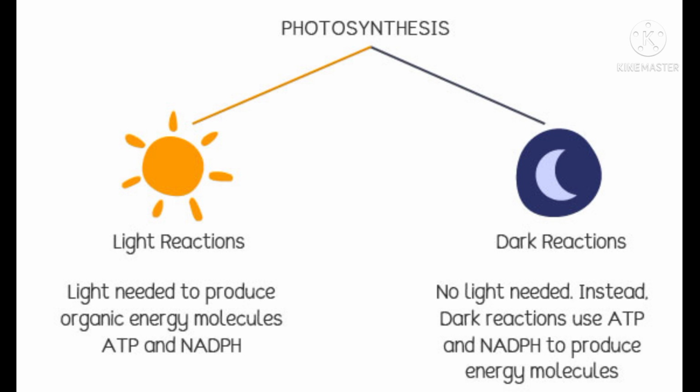Photosynthesis contains two types of reaction, the light reaction and the dark reaction. In the light reactions, light is needed to produce the organic energy molecules ATP and NADPH. Dark reactions do not need light. Instead, dark reactions use the ATP and NADPH to produce the energy molecules.